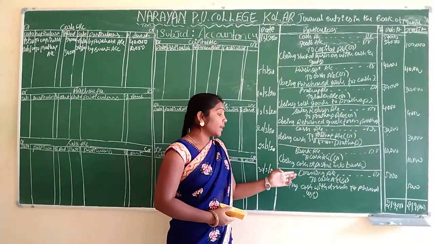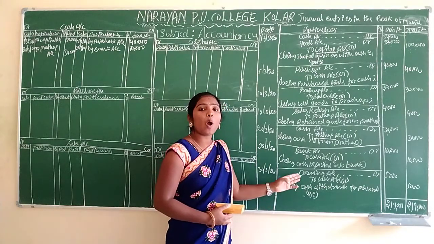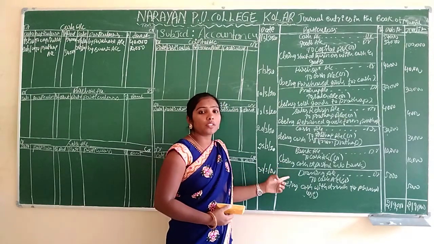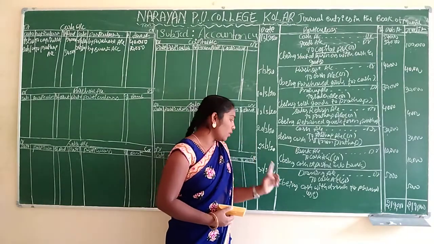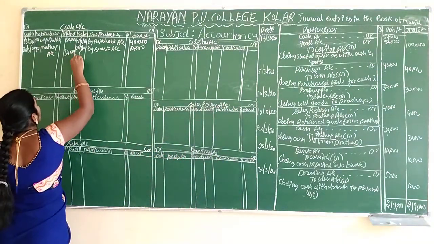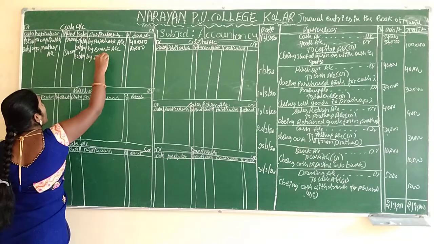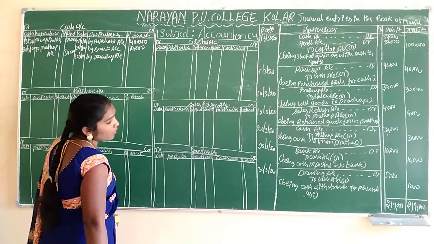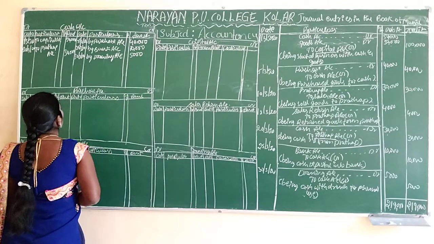Next, is there any cash here? Yes, there is. Which side is there? Credit side is there. We have to record credit side only, but opposite of the cash. Opposite of the cash, what is there here? Drawing is there. Same thing we have to record here. Okay. And next is 30th 3/2020 by drawing account. How much amount is there here? 5,000. We have to record here 5,000 only.